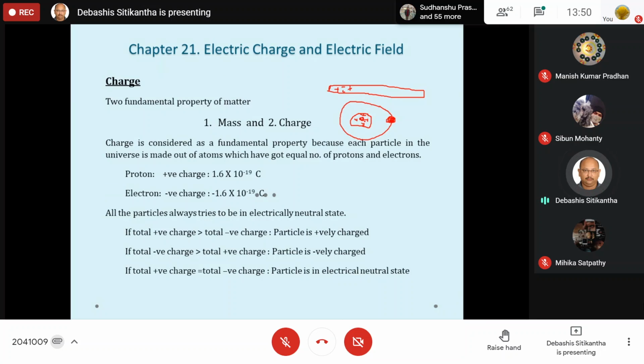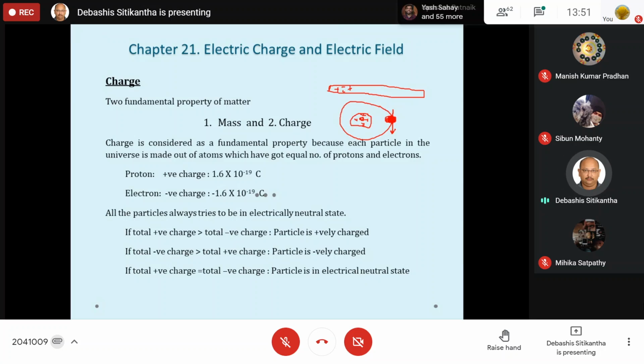Now, the most important reason is that these electrons are very much lighter in comparison to the positive protons. Therefore, simply by rubbing, by applying some mechanical stress, and since they are in the outermost orbit, you can take them out.